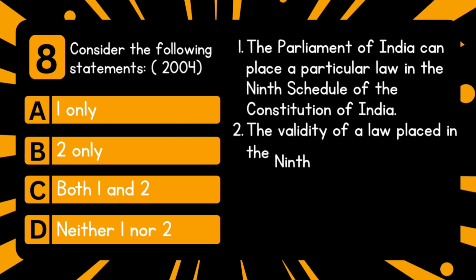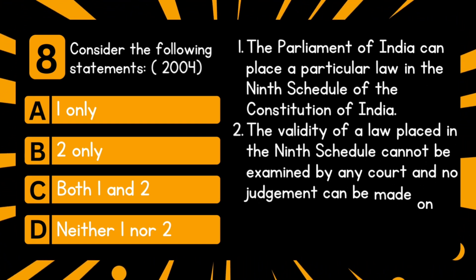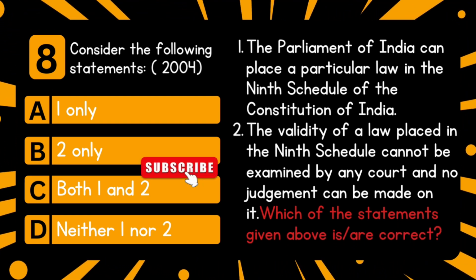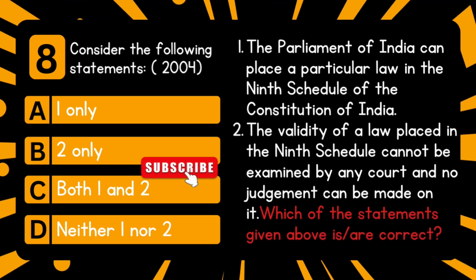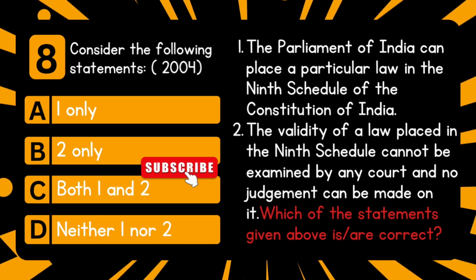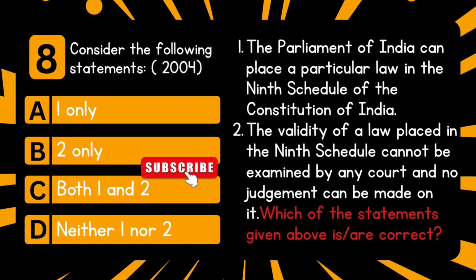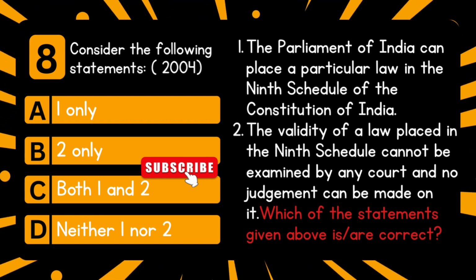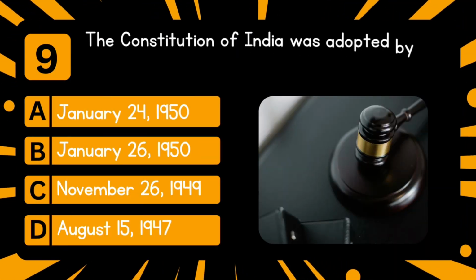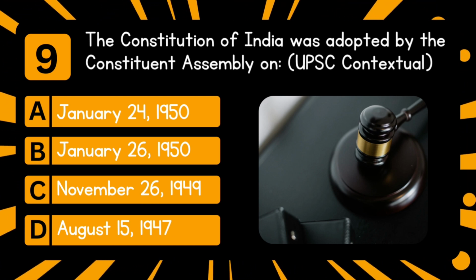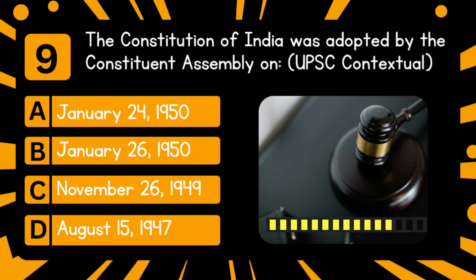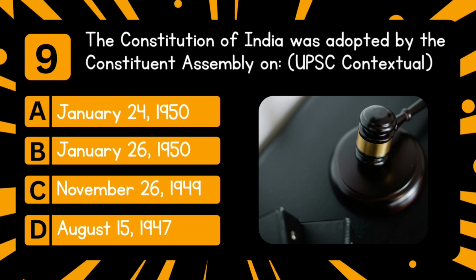The Parliament of India can place a particular law in the 9th schedule of the Constitution of India. The validity of a law placed in the 9th schedule cannot be examined by any court and no judgment can be made on it. Which of the statements given above are correct? Answer is 1 only. Next question is, the Constitution of India was adopted by the Constituent Assembly on. Answer the 26th of November 1949.